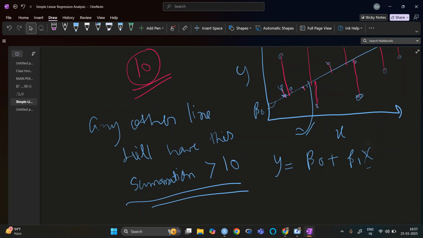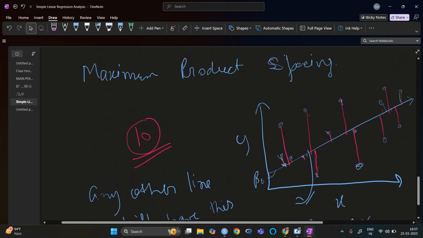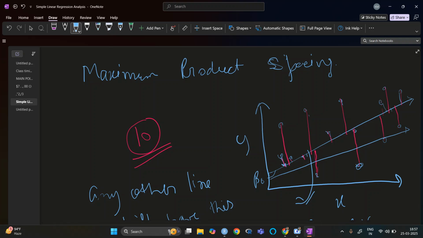If I try to make one line, let's say here, it will have lesser residual from here, but for the other side its distance will increase.